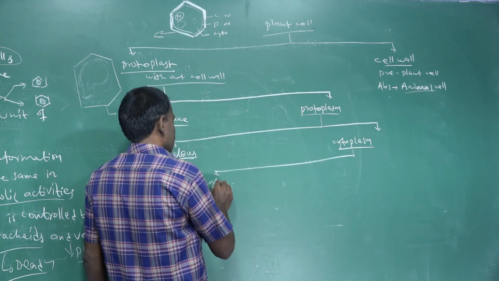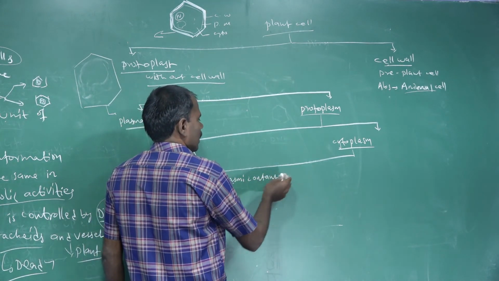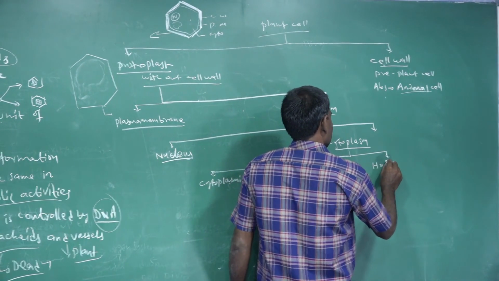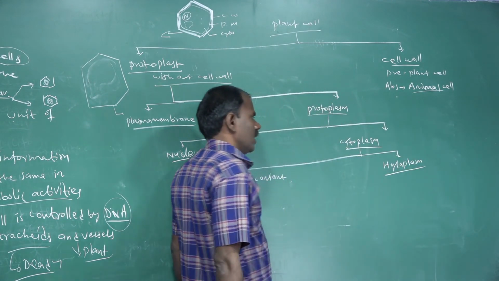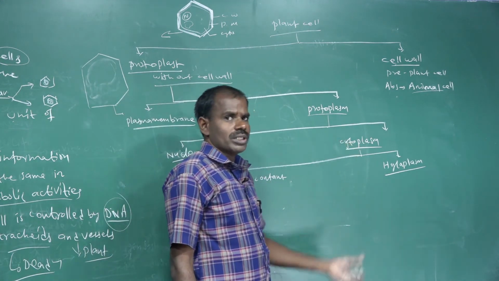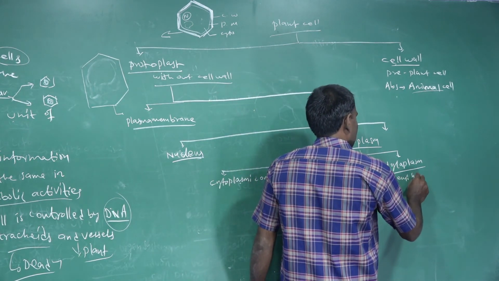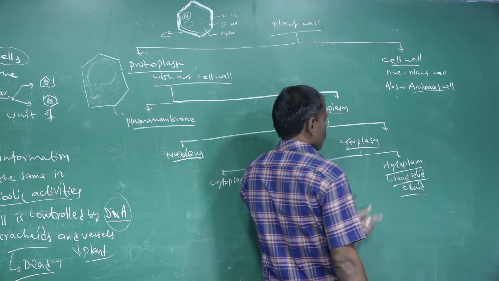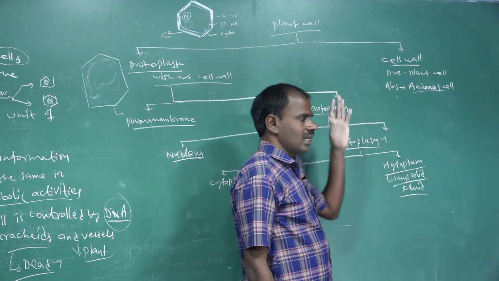The cytoplasm is further divided into two types: the cytoplasmic content and the cytoplasmic inclusion, which is called hyaloplasm. Hyaloplasm is the semi-solid fluid substance present within the cytoplasm, through which translocation occurs from one cell organelle to another.